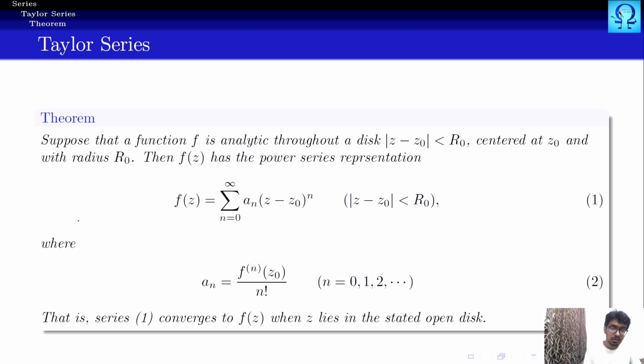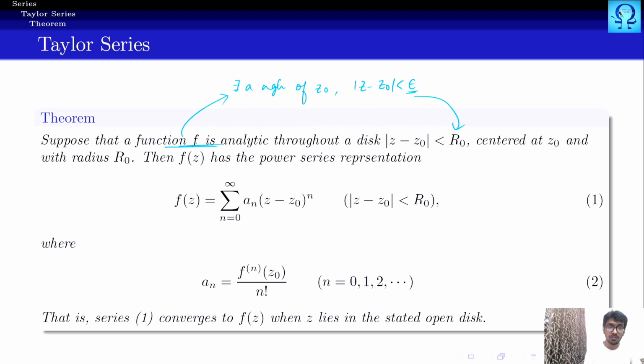Okay, while explaining the statement of the theorem, let me explain a few more things as well, right? So it is given that a function is analytic. Analytic means there exists a neighborhood of z naught. Let us take f is analytic at z naught. There exists a neighborhood of z naught, that is |z - z naught| < epsilon, right? So this epsilon can now be treated as this r naught.